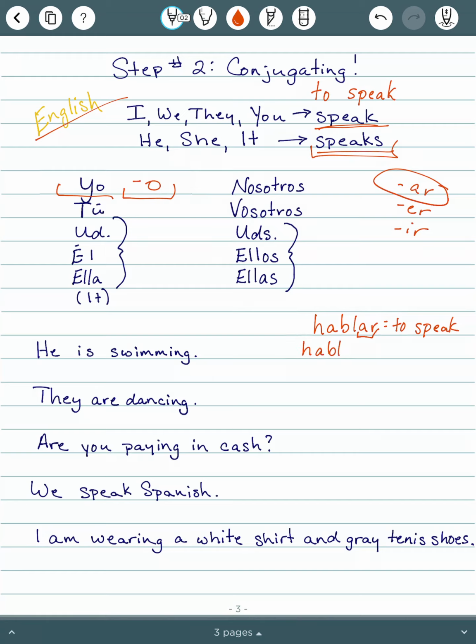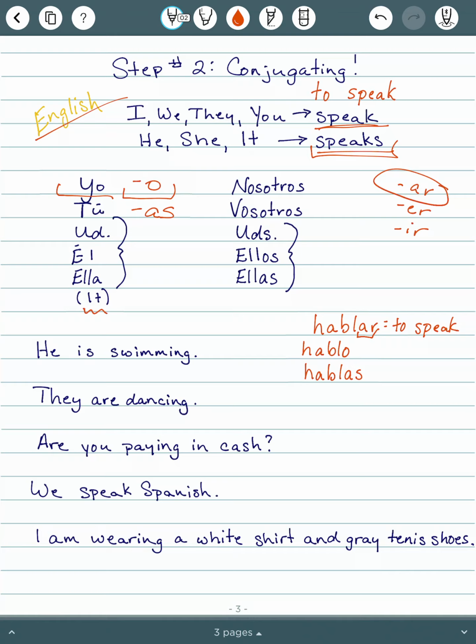I'm going to take off the AR, and that leaves me with my stem. Add that O on there, and hablar, to speak, becomes hablo, which means I speak, or I am speaking, I do speak. For tú conjugations, the ending is AS. I know that "you" is tú, so I take off my AR and replace it with AS, and hablas means you are speaking. Or maybe it's a question: ¿Hablas inglés? Do you speak English?